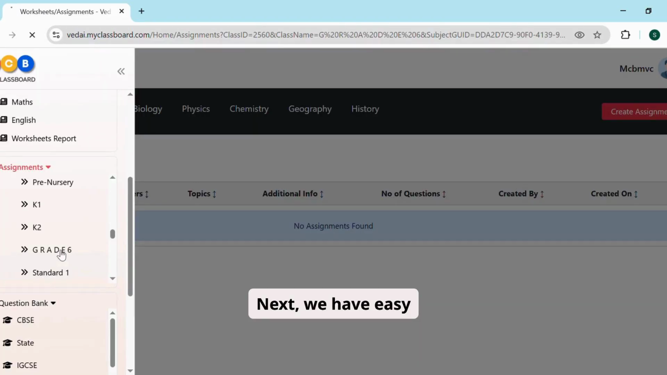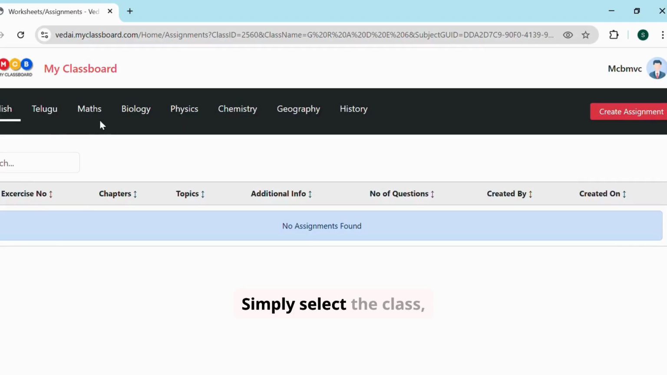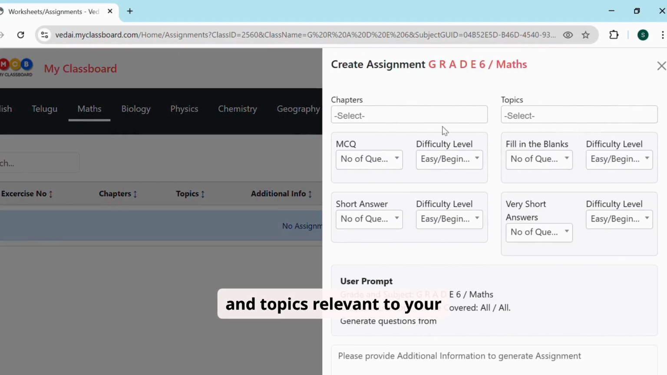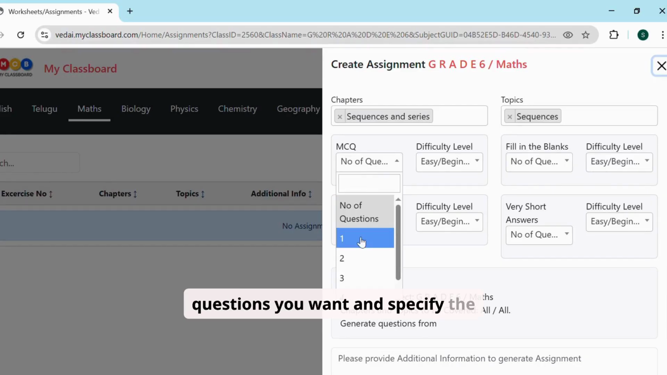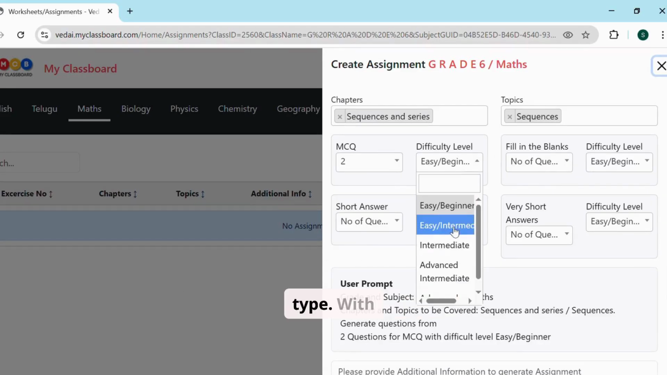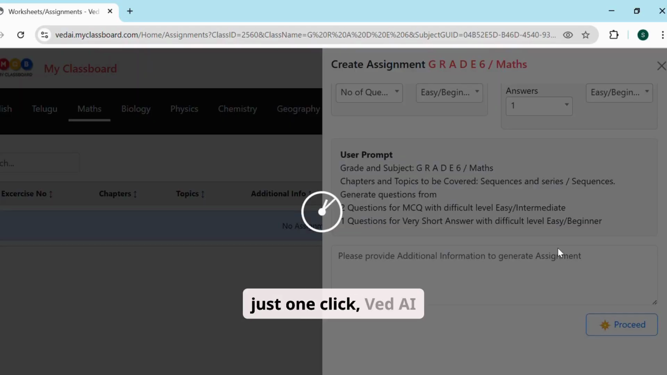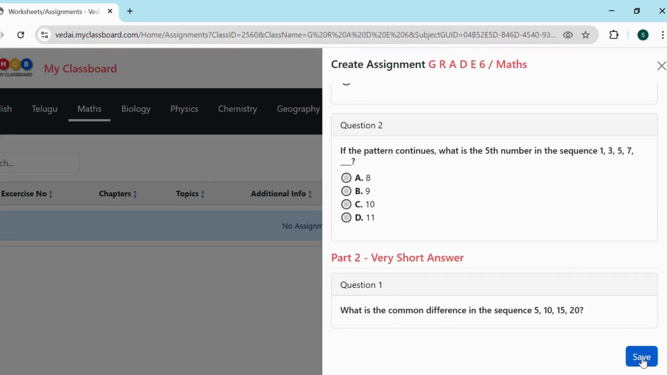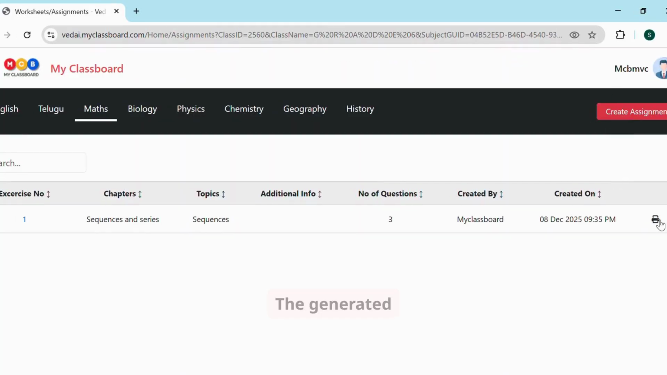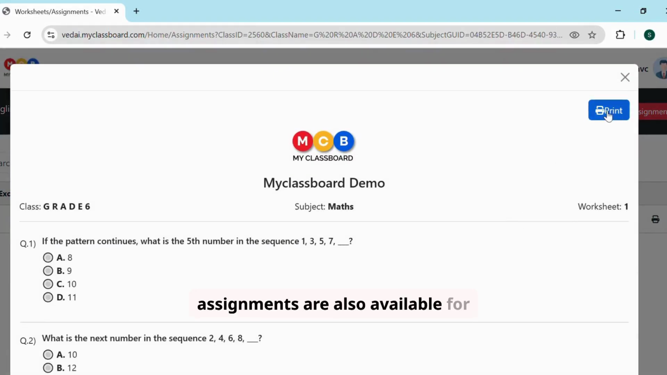Next, we have easy assignment creation. Simply select the class, subject, chapters, and topics relevant to your needs. Then, choose the types of questions you want and specify the number of questions for each type. With just one click, Ved AI generates a tailored assignment. The generated assignments are also available for printing.